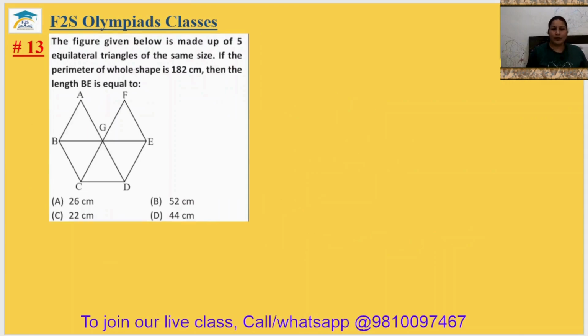Question number 23. The figure given below is made up of 5 equilateral triangles of same size. If the perimeter of the whole shape is 182 centimeter, then the length BE is equal to, we need to find this length. So perimeter is given. It means this length plus this plus this plus this plus this plus this plus this. As we know, perimeter is the outside length. But all are of same size. Suppose the one side is x. So this will be 1, 2, 3, 4, 5, 6, 7x.